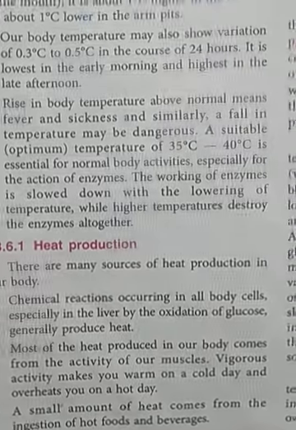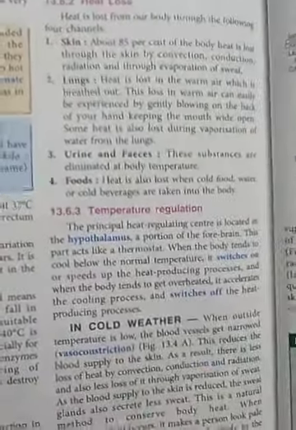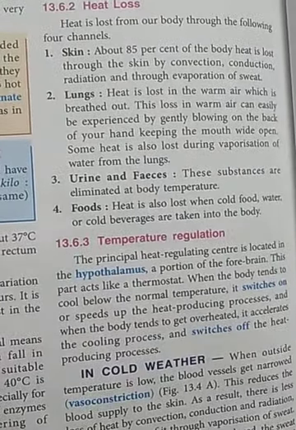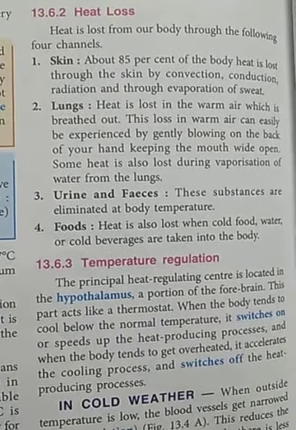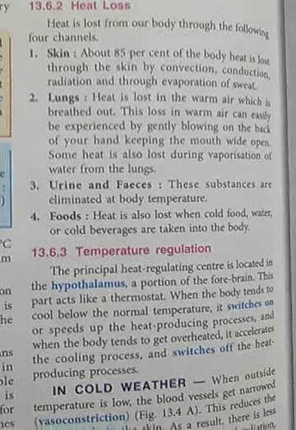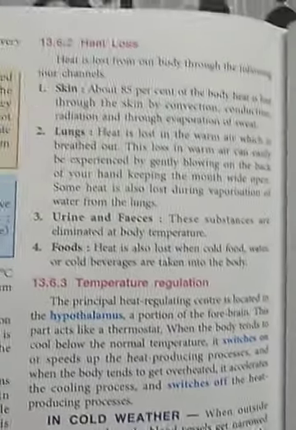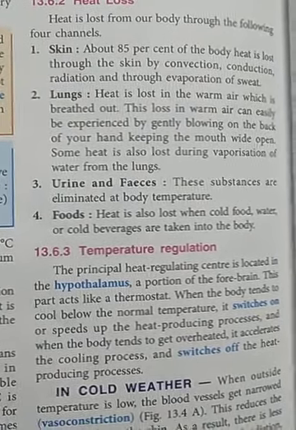Now students, we will discuss heat loss. Heat loss means some heat is lost from our body through 4 channels. The first one is the skin. About 85% of the body heat is lost through the skin by the process of convection, conduction, radiation, and through evaporation of sweat.